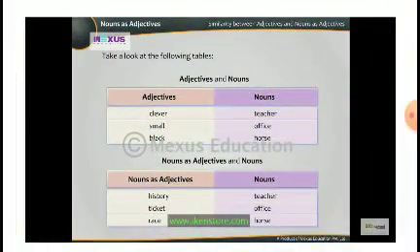Now take a look at the following tables. Clever teacher. Small office. Black horse. Adjectives and nouns. Nouns as adjectives and nouns. History teacher. Ticket office. Race horse.